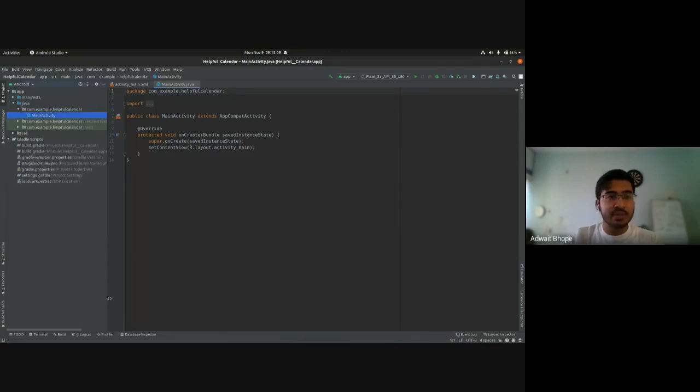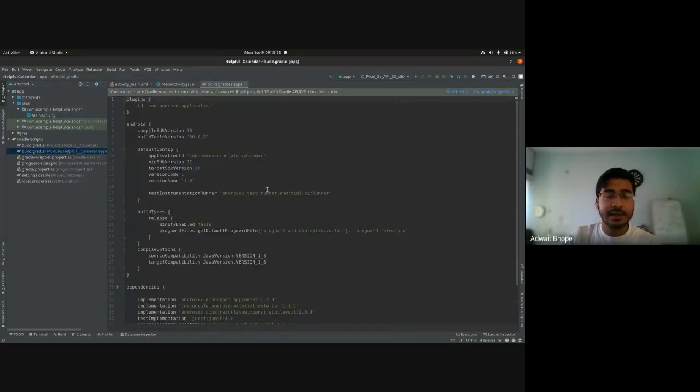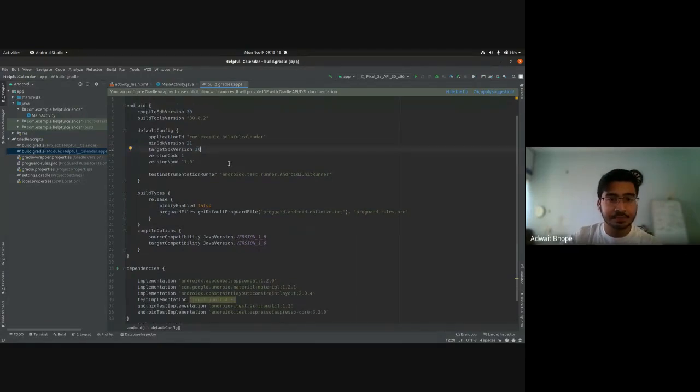Okay, so that process is complete. Let me just take you through the important files that we will need. So there are two build.gradle files. Go on to the module one right now. And you will see over here all these details, so here's the minimum SDK version. This is just general information about your application. So you have the minimum SDK level, that is API 21. You have the target SDK, that is 30. I believe that is Android 11. And then you have your package ID and so on.